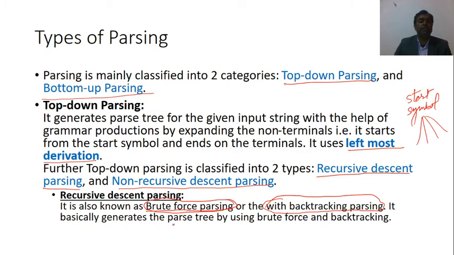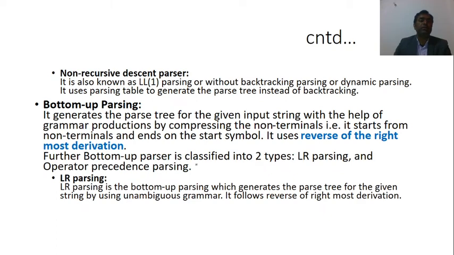It basically generates the parse tree by using brute force approach and backtracking. Non-recursive descent parsing is known as LL1 parsing, where first L stands for left to right scan, and second L stands for leftmost derivation.